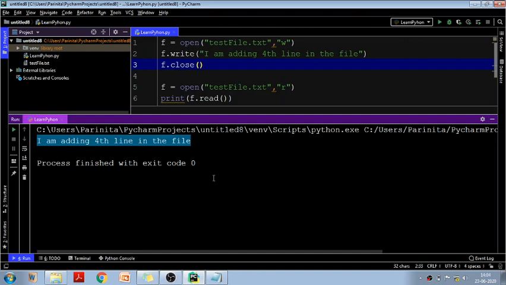Got it? So I hope you have got the idea of how to open the file, close the file, read from the file, print the content of the file into the console, and how to write new content into the file in append mode as well as write mode. Fine. So these were some of the important concepts that I wanted to show you. I hope now you will be able to do anything with files in Python code.